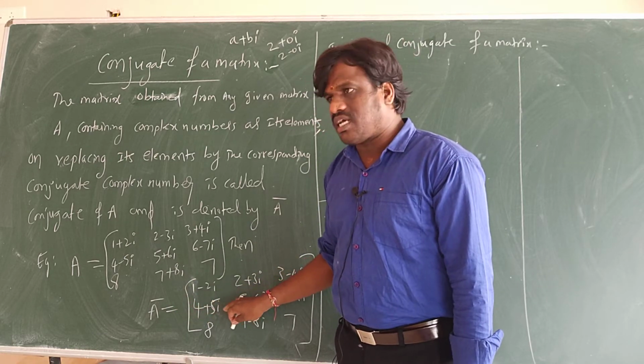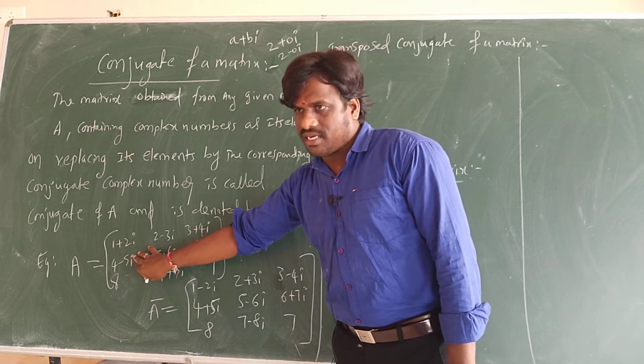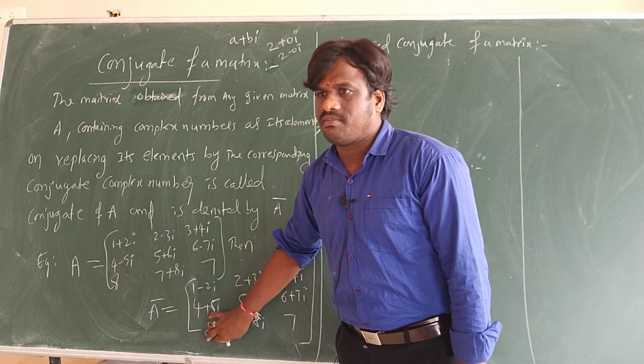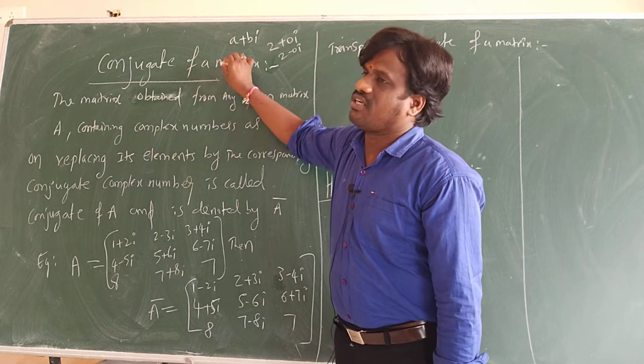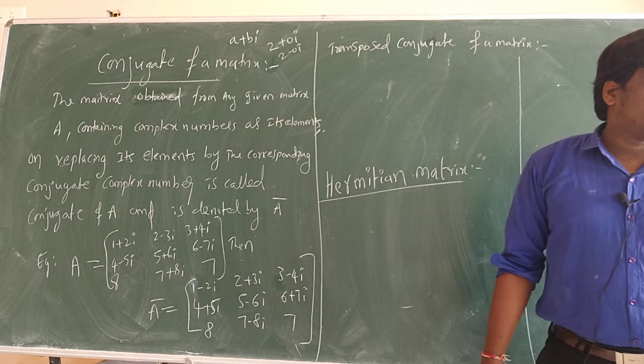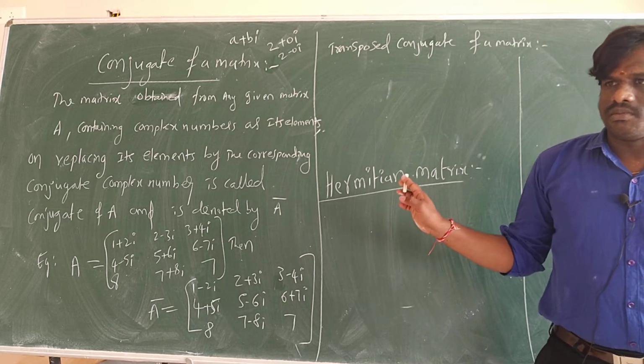So when you write like this, this is a matrix of complex numbers and you are writing the conjugate of each complex number. That's why it is called the conjugate of a matrix. Such matrices are called the conjugate of the matrix, understood? Please note.